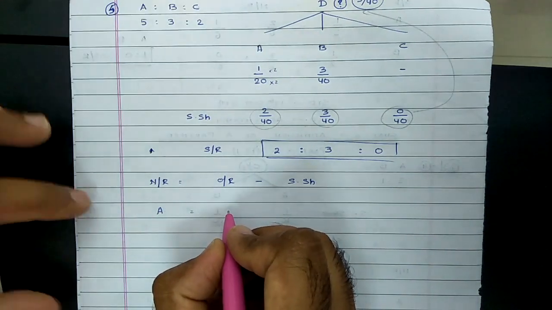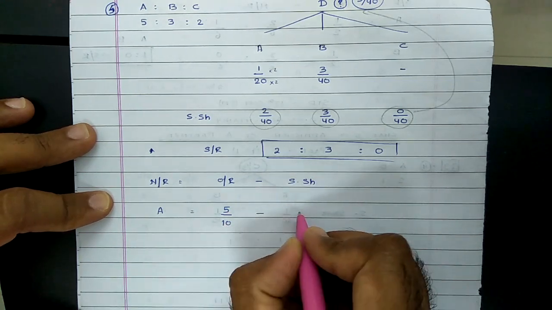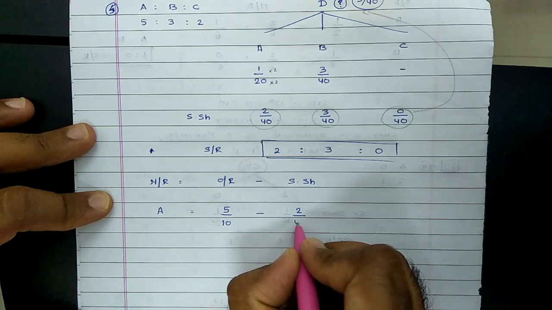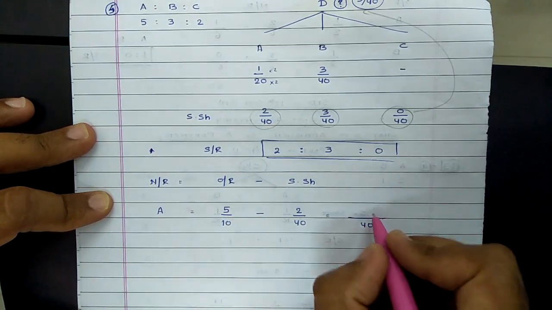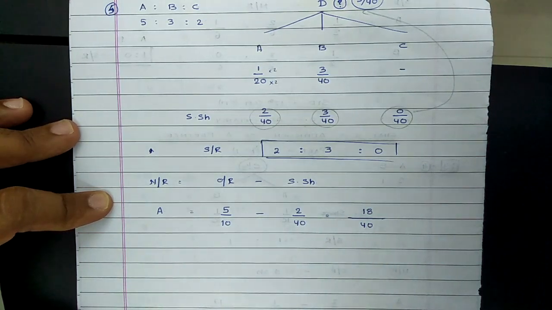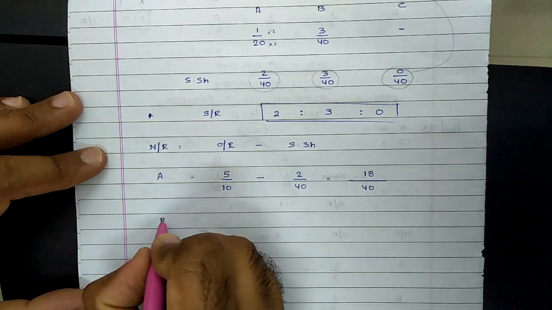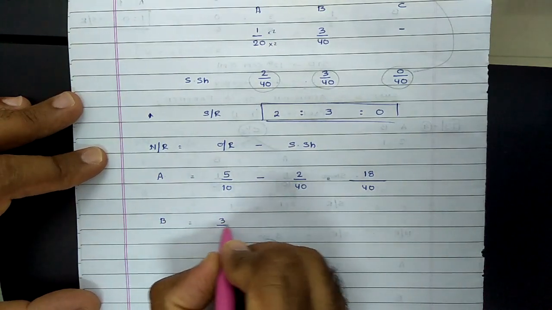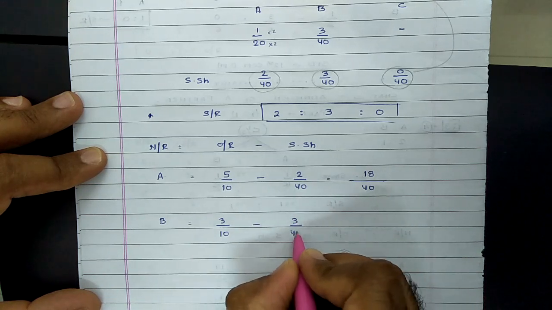So for partner A, the old ratio was 5 by 10 minus the sacrifice made by partner A, which is 2 by 40. LCM comes to 40. So simplification will give 18 by 40. Same way for partner B, B's old ratio was 3 by 10 minus the sacrifice made by B, which is 3 by 40.